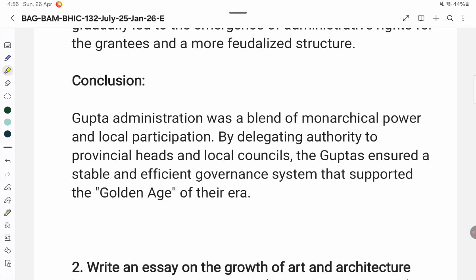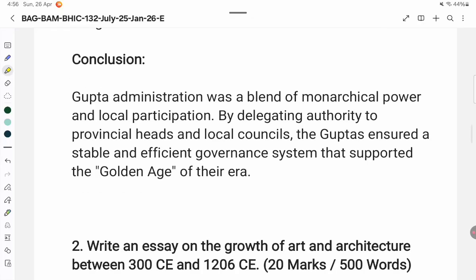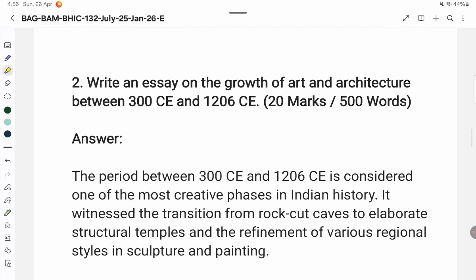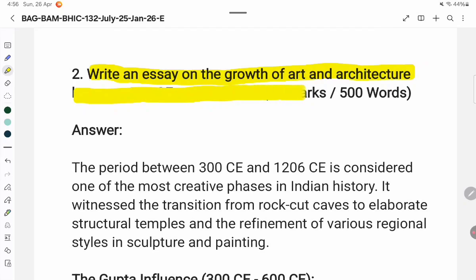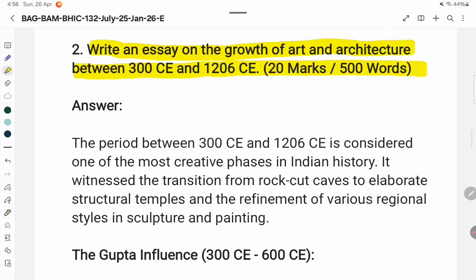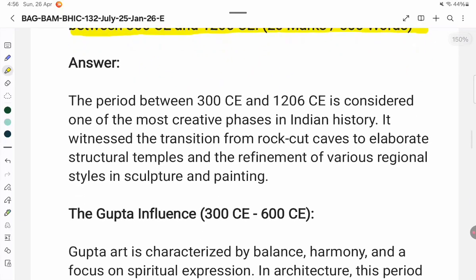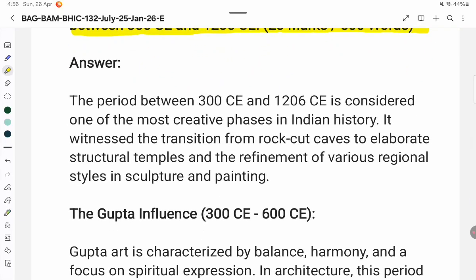2. Write an essay on the growth of art and architecture between 300 CE and 1206 CE. 20 marks, about 500 words. Answer. The period between 300 CE and 1206 CE is considered one of the most creative phases in Indian history. It witnessed the transition from rock-cut caves to elaborate structural temples and the refinement of various regional styles in sculpture and painting. The Gupta influence, 300 CE to 600 CE. Gupta art is characterized by balance, harmony, and a focus on spiritual expression.